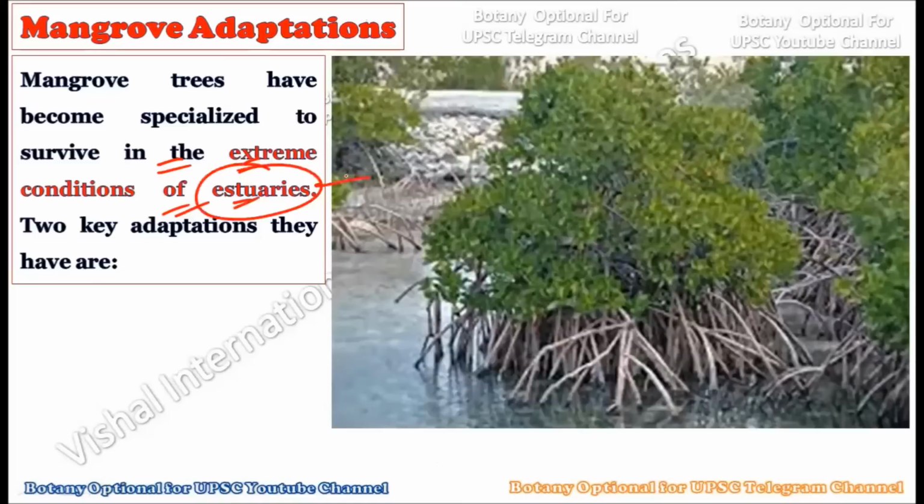Now consider, mangrove trees have become very specialized to survive in the extreme conditions of the estuaries. An estuary is the place where oceanic water meets fresh water, and between them they form the estuaries, okay. In these estuaries, mangrove plants are very well adapted to grow in saline water. So the place where mangroves grow is where there is an estuary, a meeting of salt water with fresh water, okay.